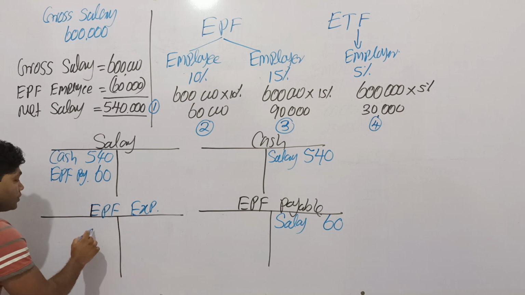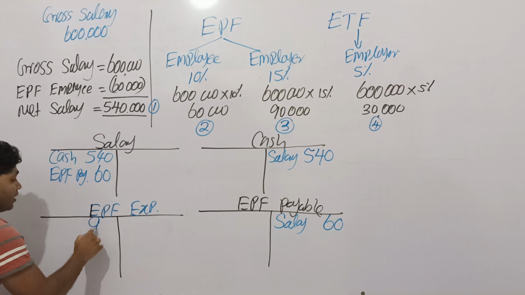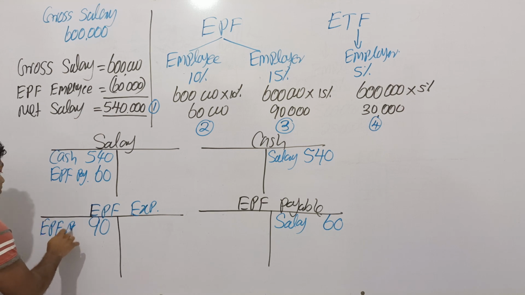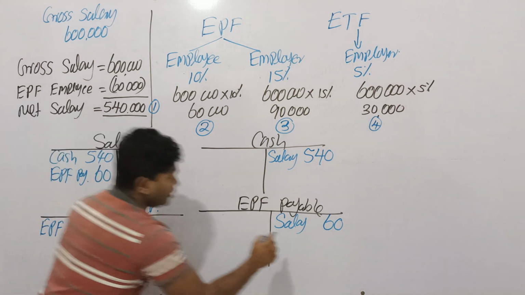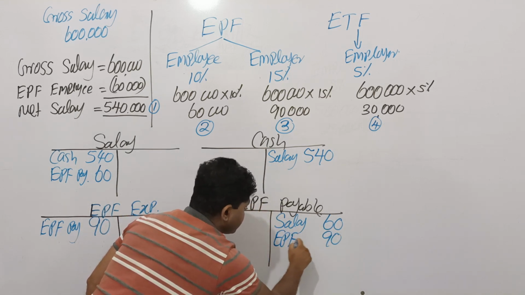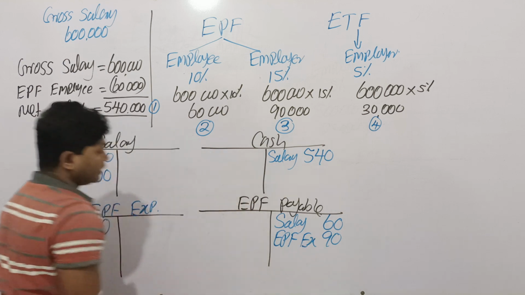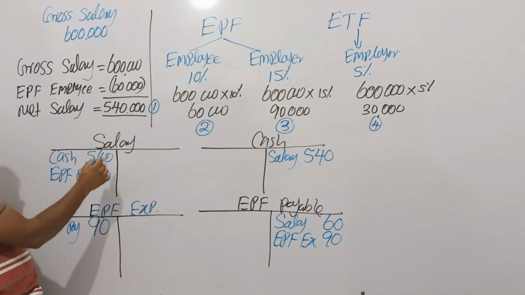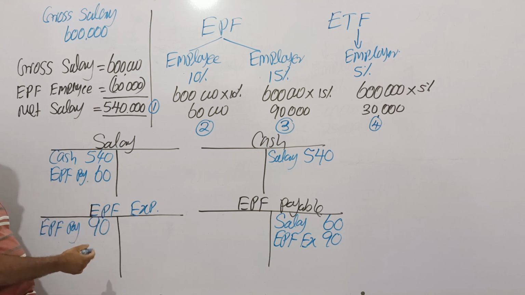Therefore, employer contribution 90,000 is a separate expense of the business. EPF expense account debit as EPF payable, and EPF payable account credit 90,000 as EPF expense. The contribution of employer is not part of salary, it is another expense.